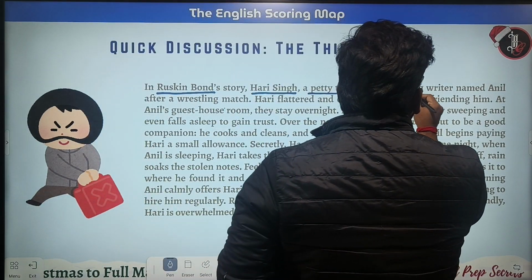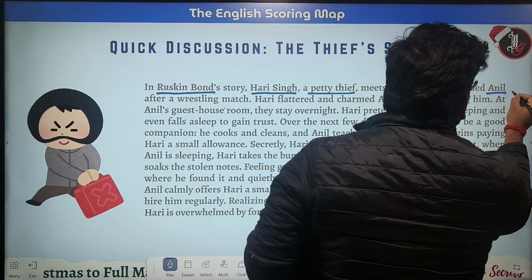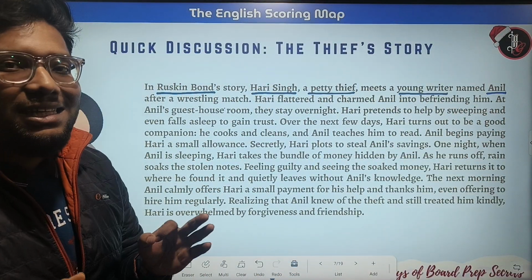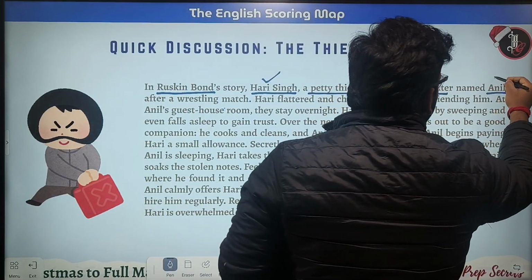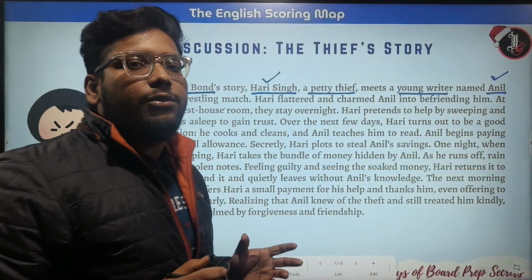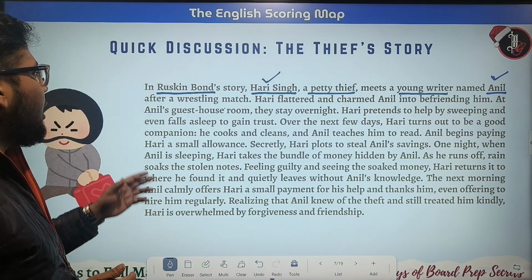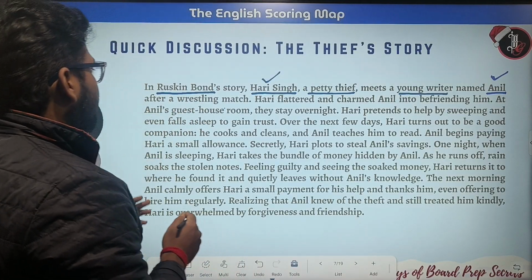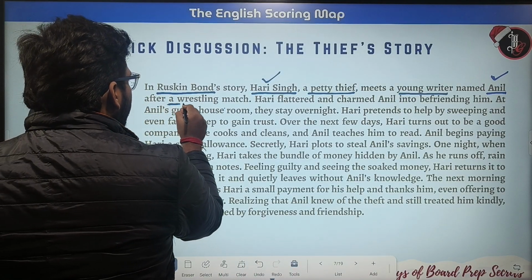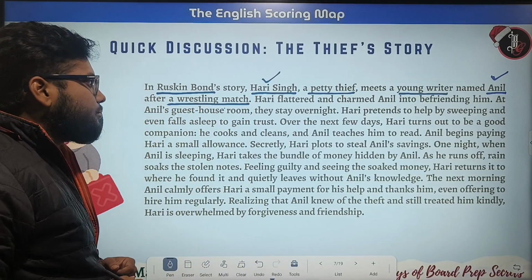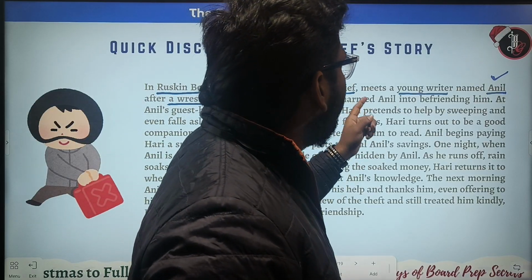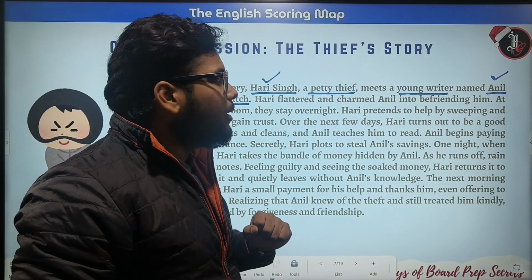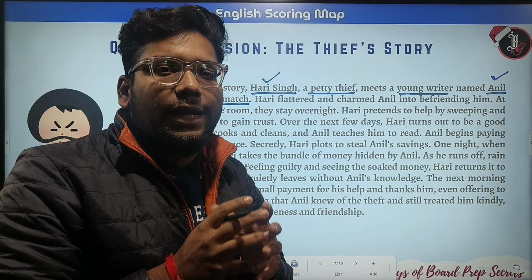Okay, so Hari meets a young writer named Anil. We have to remember these names. One is Hari Singh and the other one is Anil, the characters of this whole story. They met after a wrestling match. Hari flattered and charmed Anil into befriending him. So they became good friends.